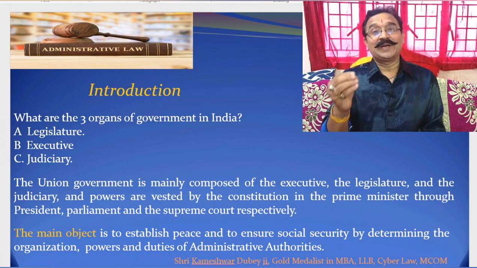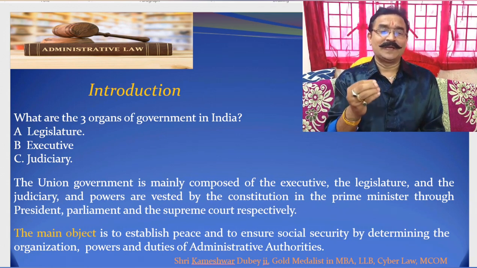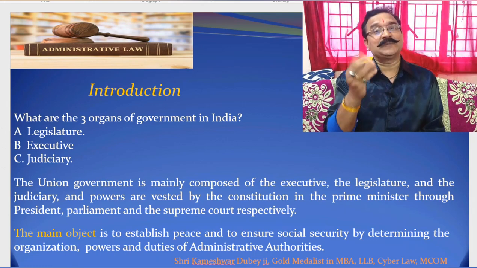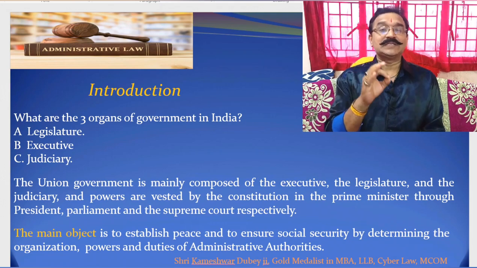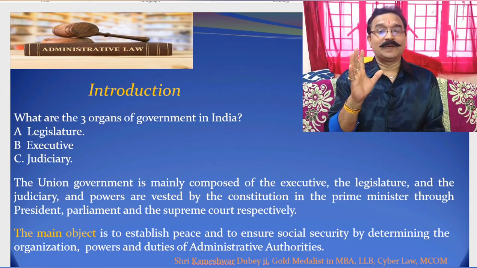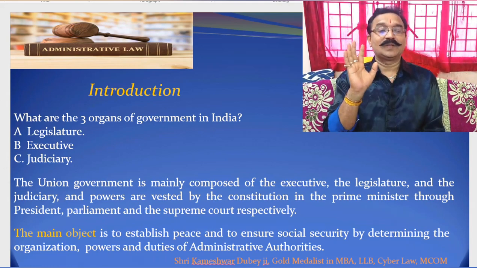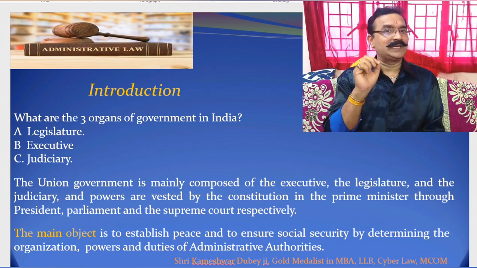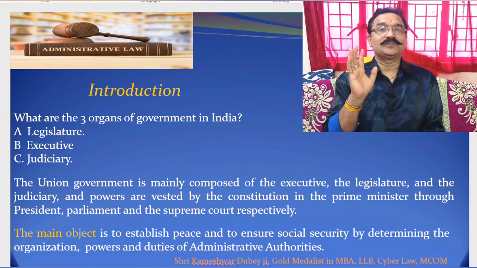So primarily the legislature, as I told, consists of MPs and MLAs, and they make the laws. The head of the executive in India is the President, but the function is executed by the Prime Minister. So the Prime Minister through the President is the executive head, Parliament is the legislative head, and the Supreme Court is the judiciary head.